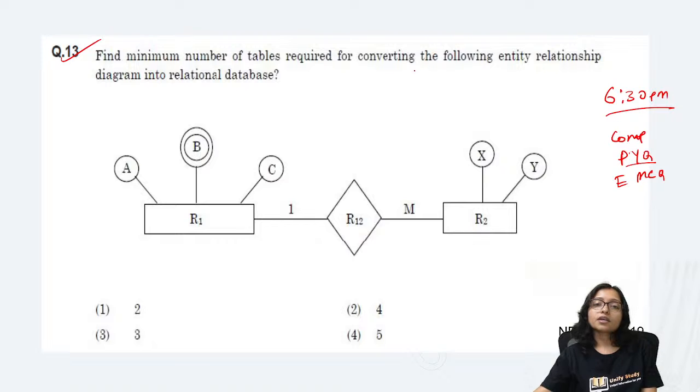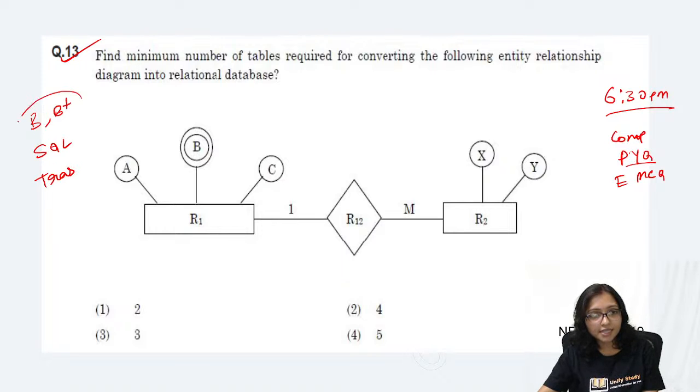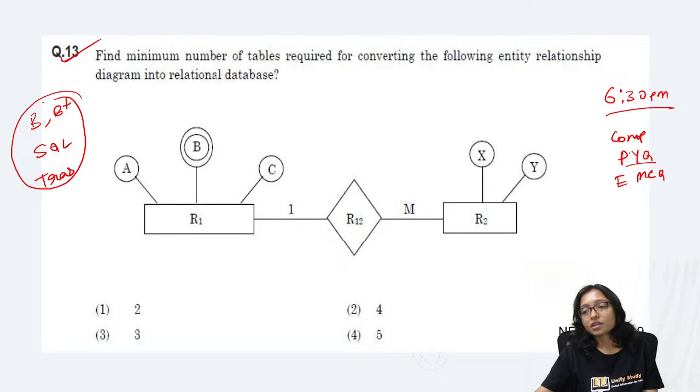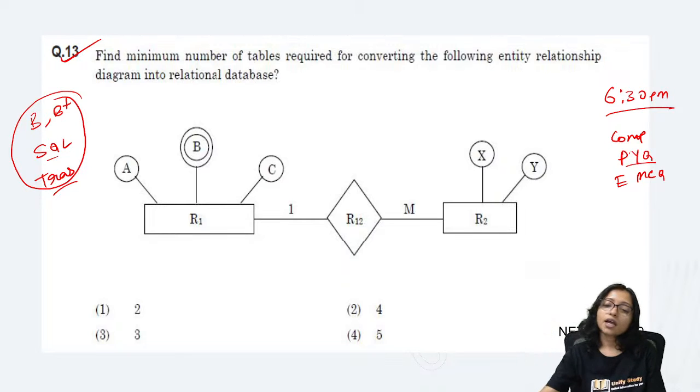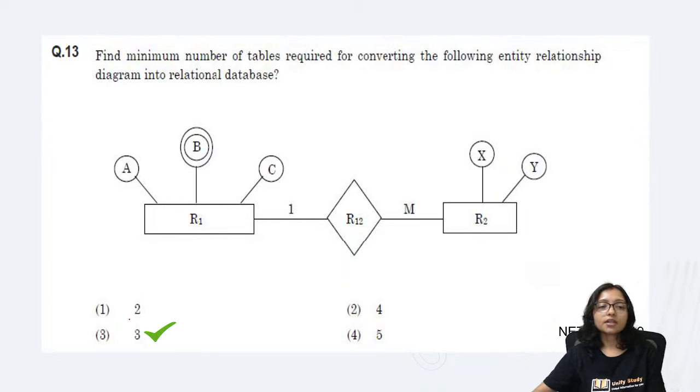Other topics you are asking about, B-tree, B plus tree, are already there. What is not there, that I cover. B-tree, B plus tree, SQL, transaction, these I covered recently, and they are there. I will show you where it is. I am showing you, you can definitely go through it.